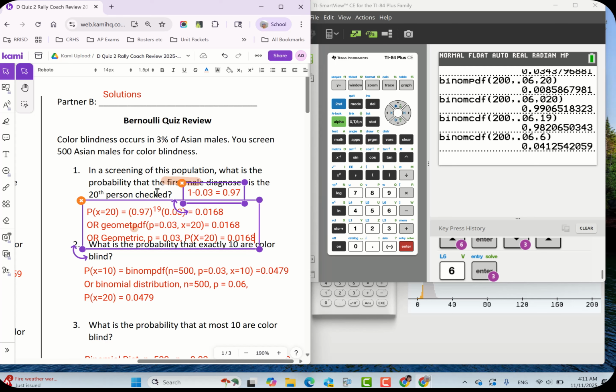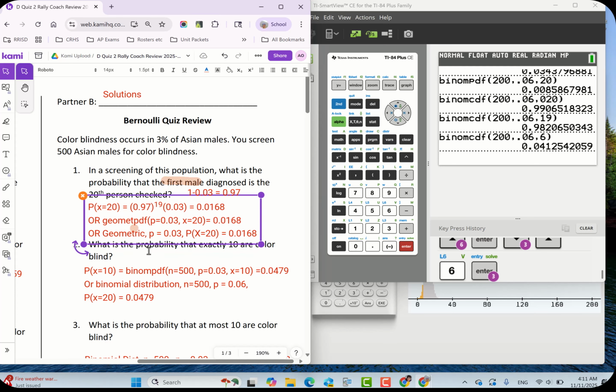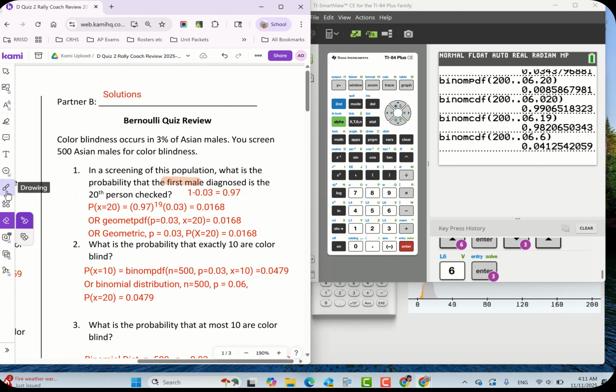So let me go ahead and show you how that works. Let me do that so you can read it a little better. And my little dot, I'll erase that. There we go. So make sure that you're getting the right distribution. You can use the formula to show your work. It's great. I'll show you how to use the formula, but it's kind of hard on here because I don't have the notation. I could write it by hand. I might add it in.